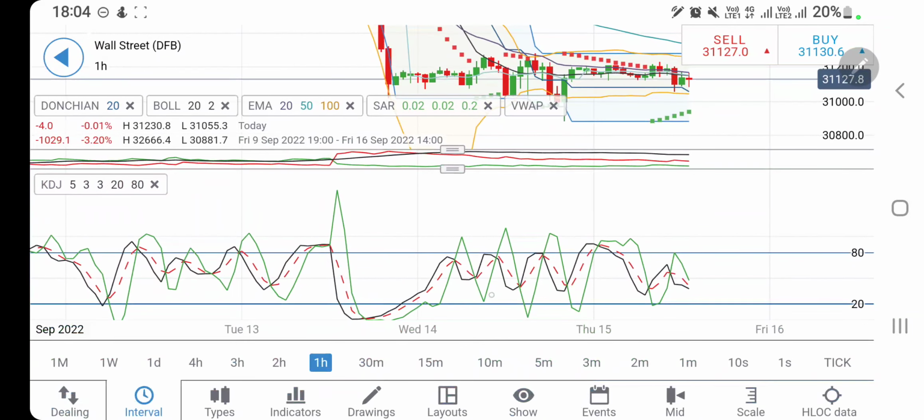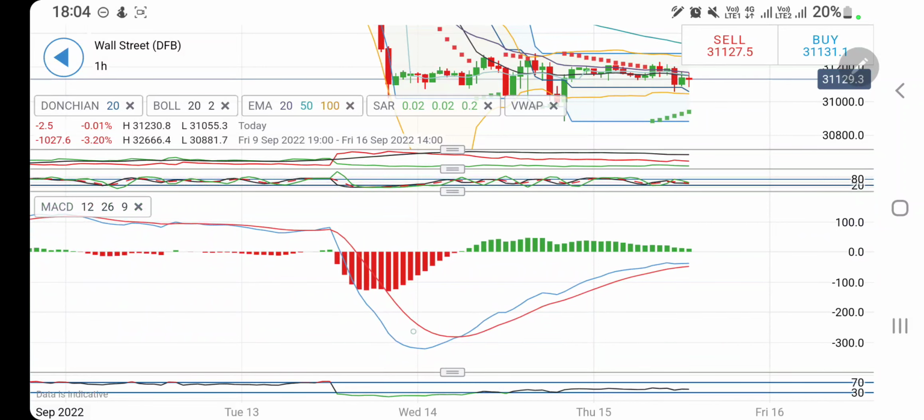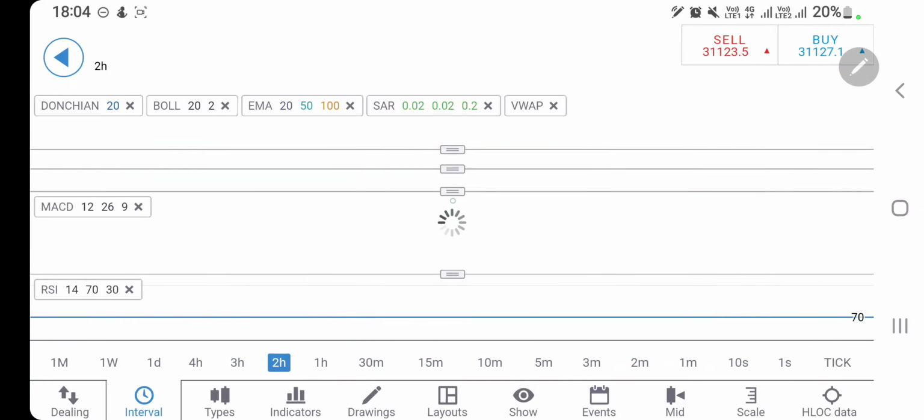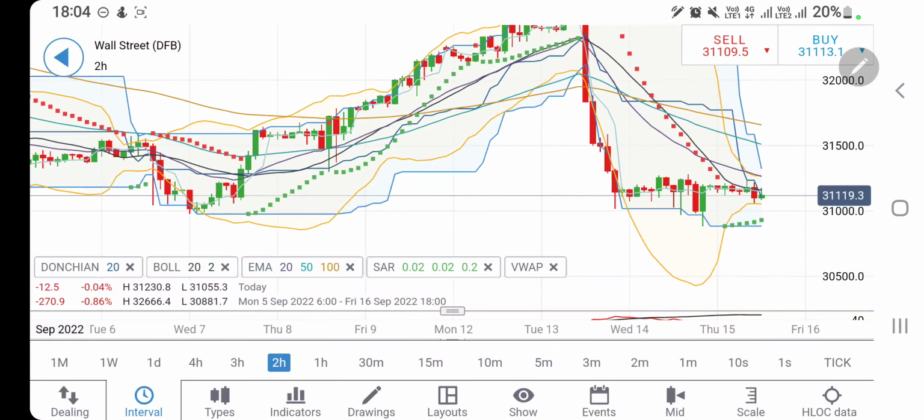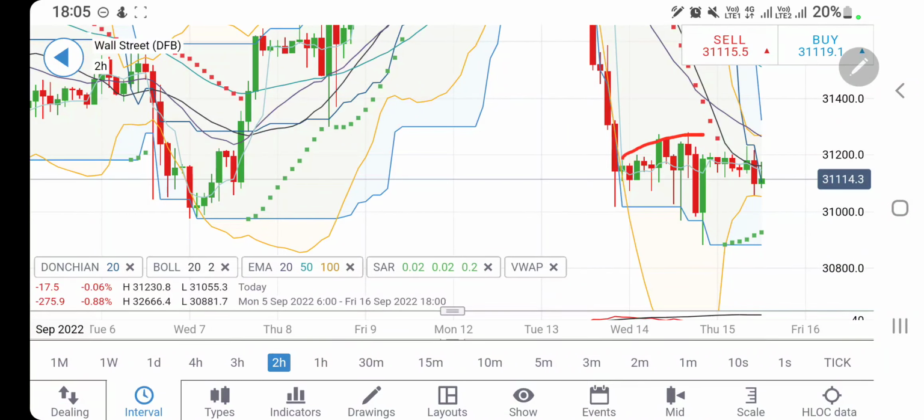Directional movement is bearish. Stochastic is comfortable there, looking downwards. MACD is willing to converge, crossover for a sell entry. RSI is trading comfortable. And if you look at the 2-hour charts, you will find that it is trading within this zone between 31,200 to 31,000 levels, and it is getting a resistance on the upside. See, it is trading on the upside on the first half of this zone. So it is trading on the first half.